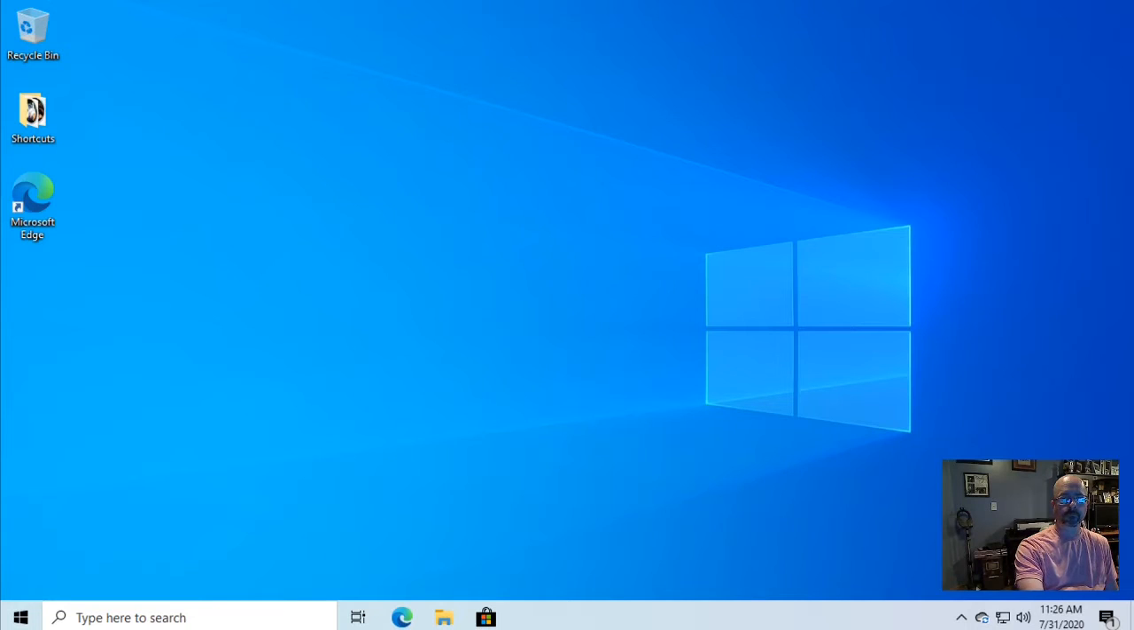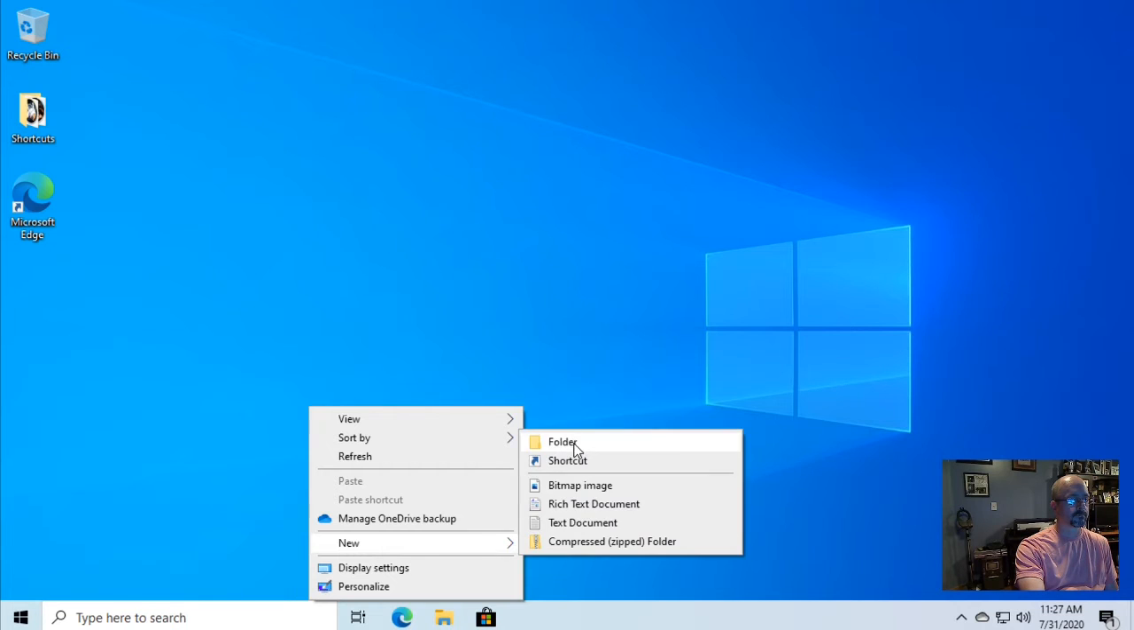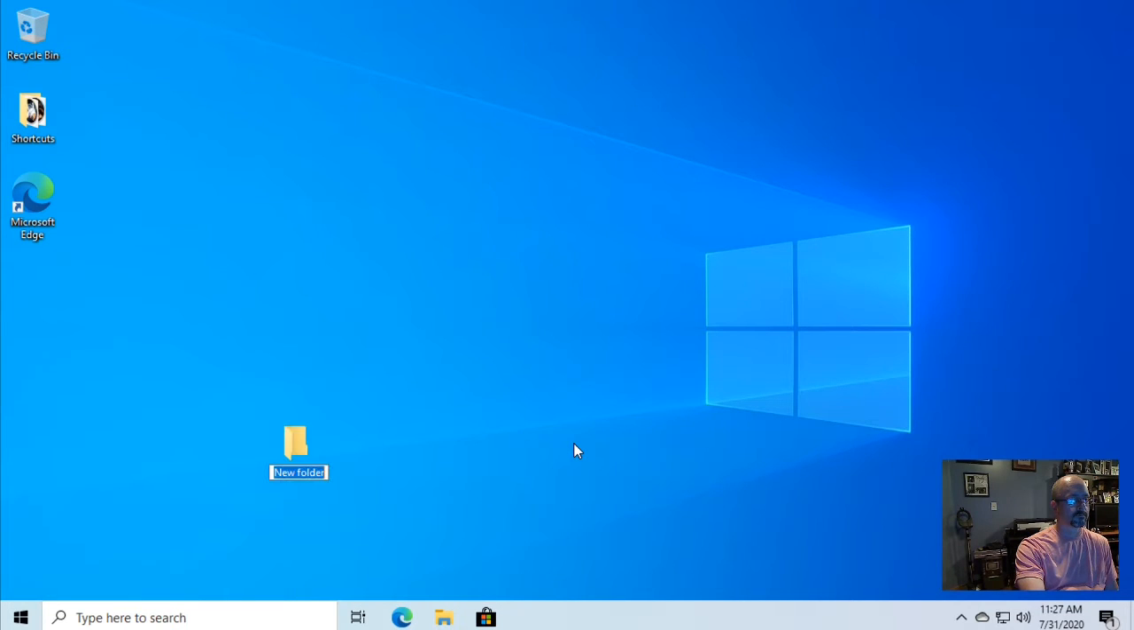To enable the Windows 10 Master Control Panel or God Mode, you need to right click on the desktop. Select New, and then Folder. And you can give this folder a name. I'm going to call mine God Mode.